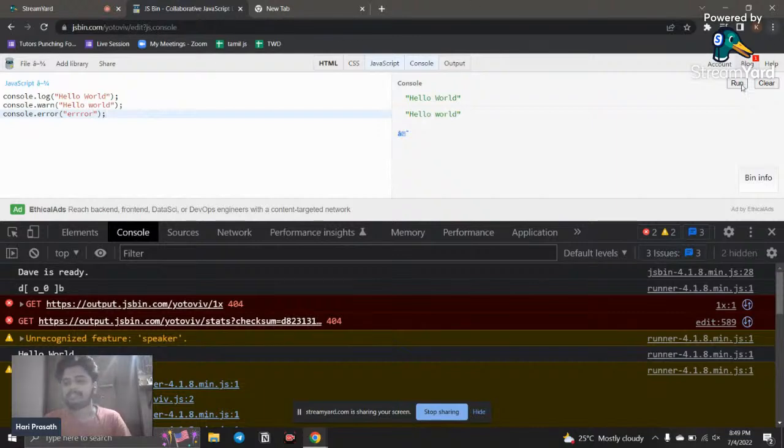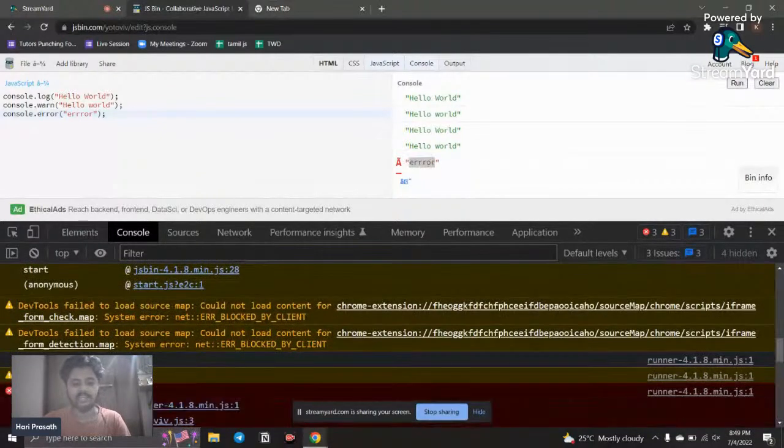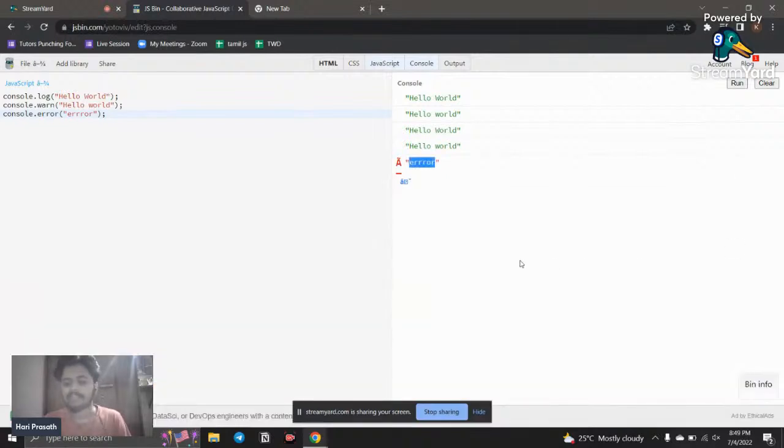Okay, I just ran this code, and here you can see it shows me an error. Most people panic when they see this error, but actually you don't want to panic when you get an error. The reason we get an error is because the computer is not able to understand our language.